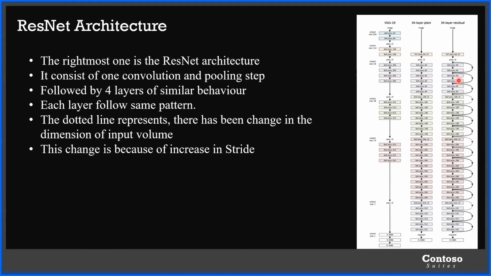Convolution is held for about four layers, each layer followed by the same pattern. It is done multiple times, that is, recurringly. The dotted line represents a change in the dimension of the input data or input volume. Why is this? We'll discuss it later. This change is because of an increase in stride. Now, what is stride? We will discuss that later as well.